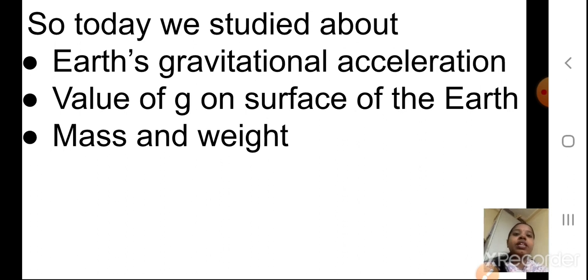Then we saw the definition for the mass and weight. That mass is remaining constant everywhere. Yes, on any planet it is denoted in kgs, and weight we have seen that it is changing as the value of g is changing. Okay students, and it is W, the force with which an object is attracted towards the center of the earth. I hope what we studied today you will go through properly.